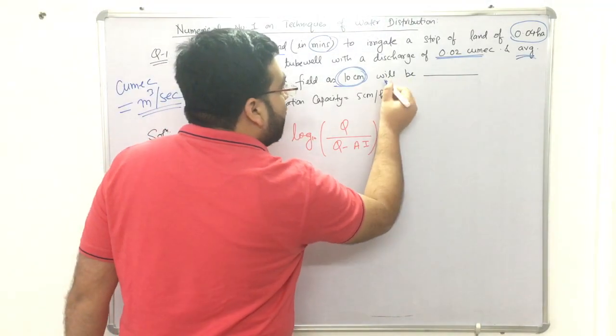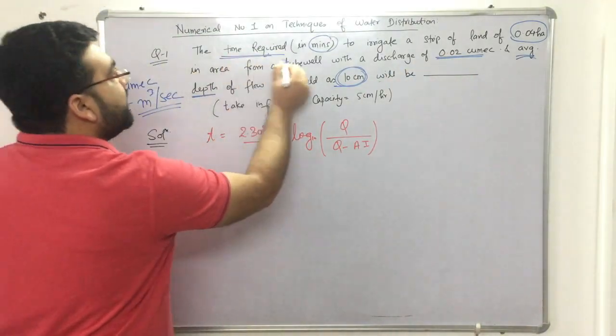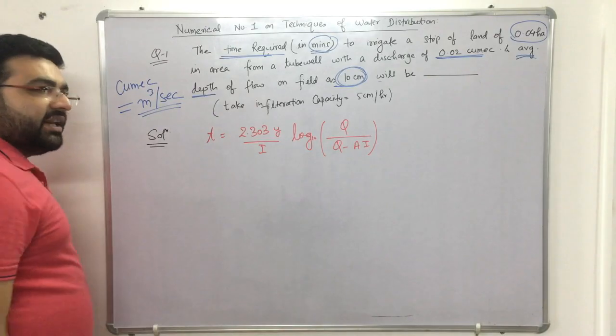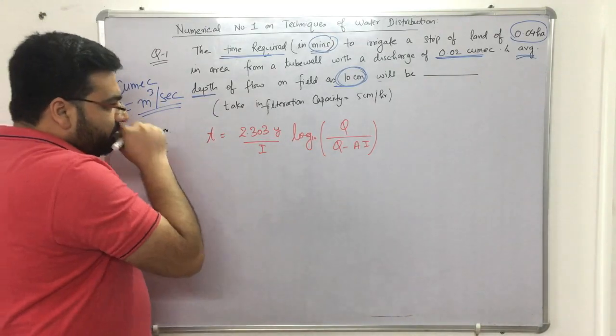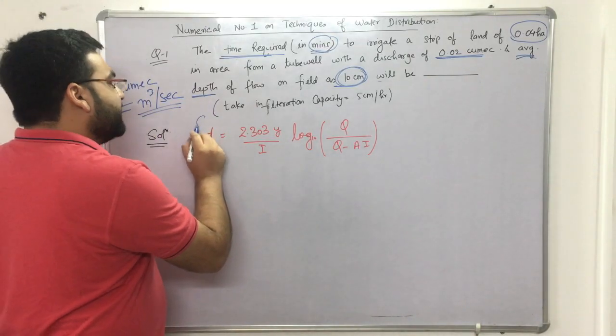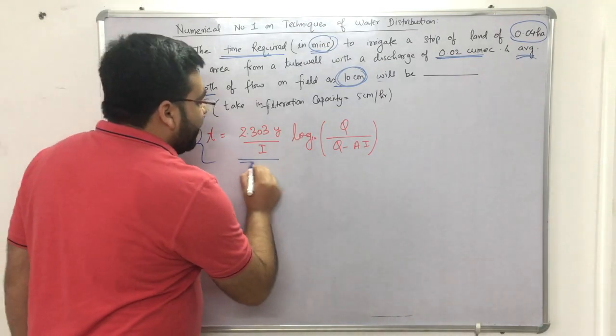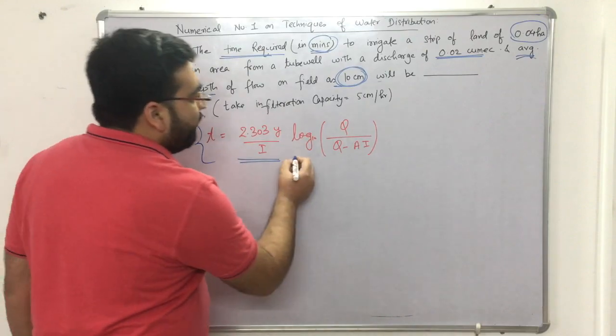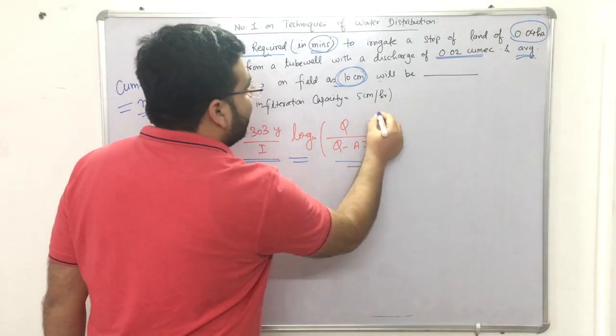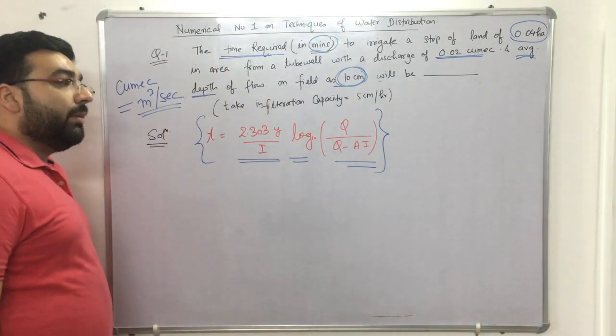Just a cakewalk, right? We have to calculate the time in minutes. So I have written the formula. What was the formula? The formula was, if you want to calculate the time, it is equal to 2.303 y by I log base 10 of Q divided by Q minus AI.